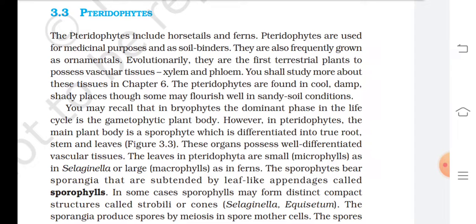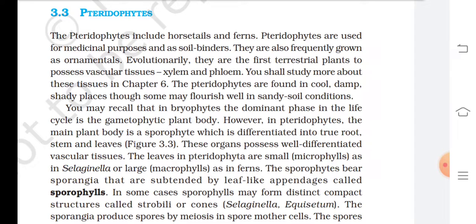You shall study more about these tissues in Chapter 6. The pteridophytes are found in cool, damp, shady places, though some may flourish well in sandy soil conditions. You may recall that in bryophytes, the dominant phase in the life cycle is the gametophytic plant body.